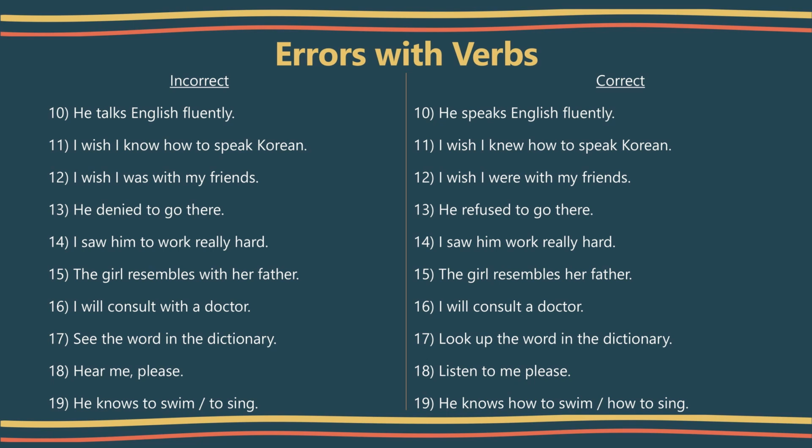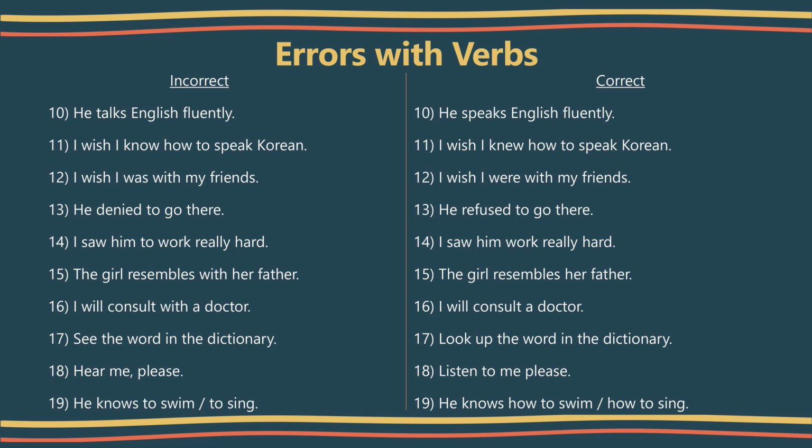Okay, what about this sentence? I wish I know how to speak Korean. Here we are using the subjunctive form of the verb, and knew is the past subjunctive form of know. Hey, do you know what is subjunctive? Okay, let me tell you, it is used to express a wish or desire. So the correct sentence will be I wish I knew how to speak Korean.